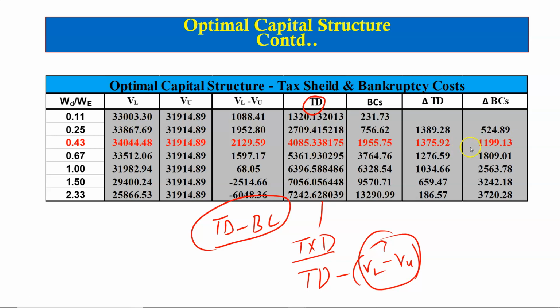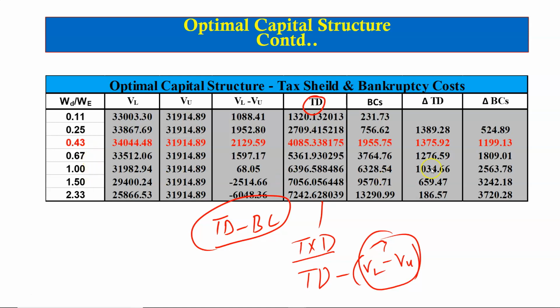Therefore, note that the optimal capital structure that we choose also depends upon the interval that we take. So here, for example, we are taking a 10% interval. So we move from 0% to 10% borrowing, then from 10% to 20% borrowing, and then from 20% to 30% and onward.